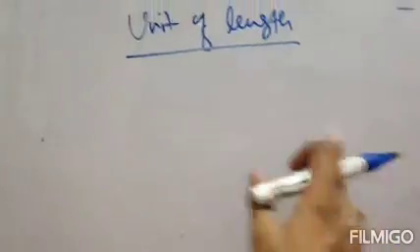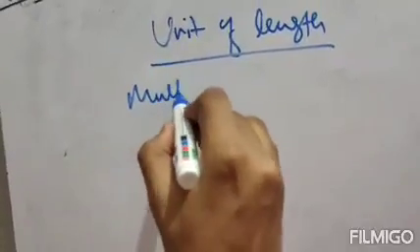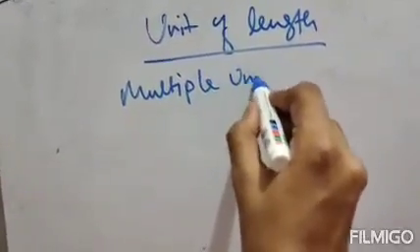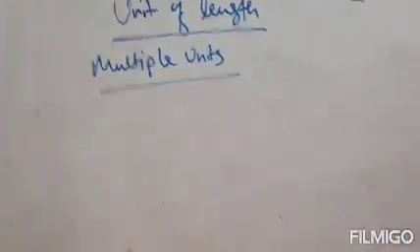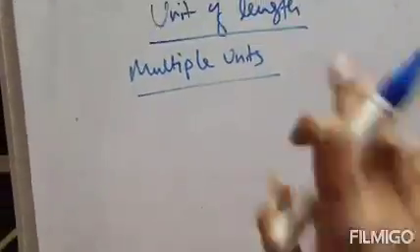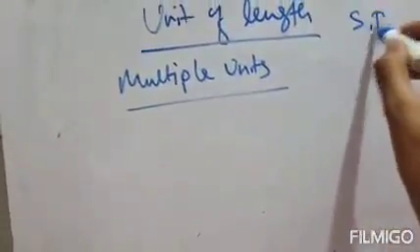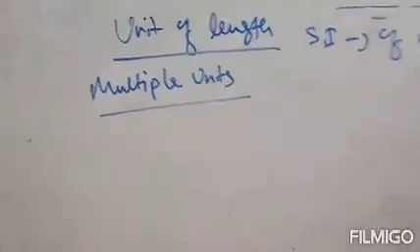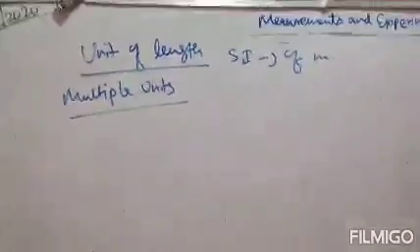Next, multiple units of meter. There are some multiple units. Usually these are used for large lengths. Now the SI unit of length is the meter, but the meter is actually used for smaller lengths.